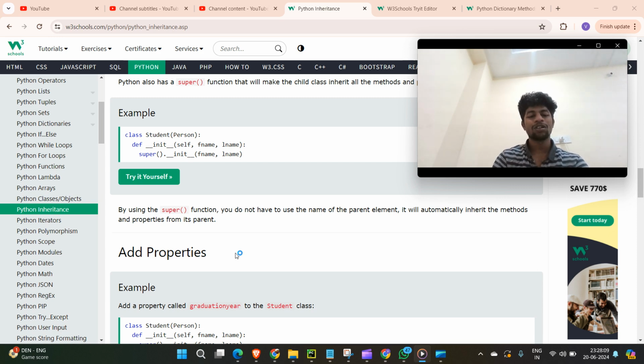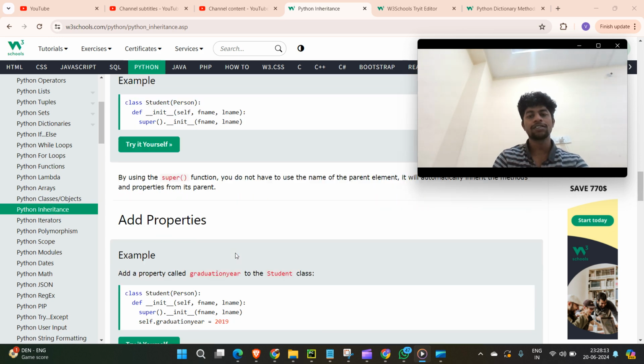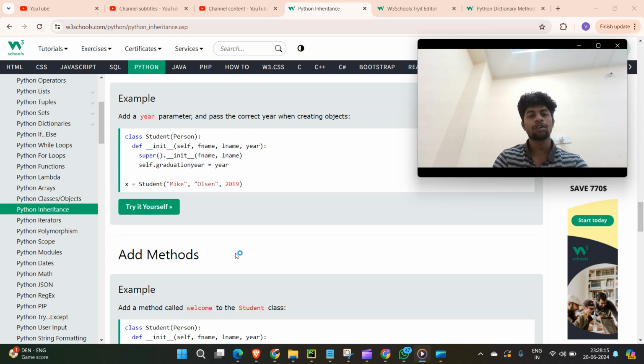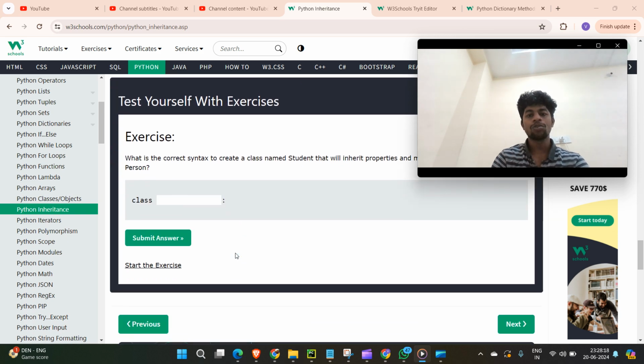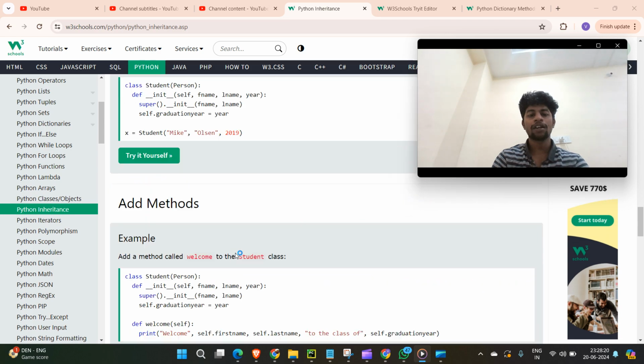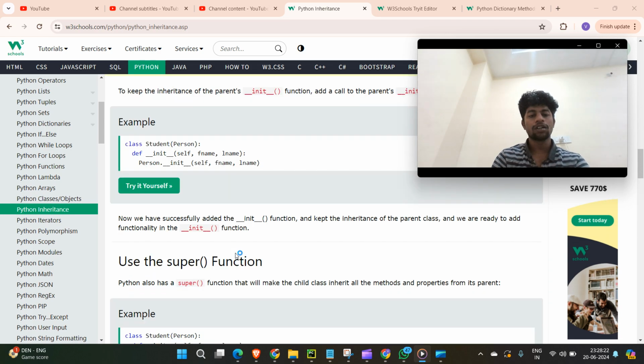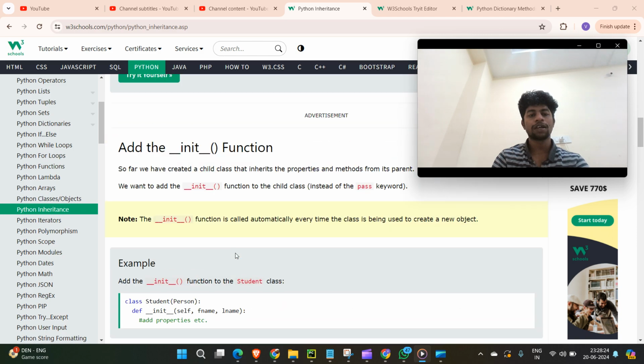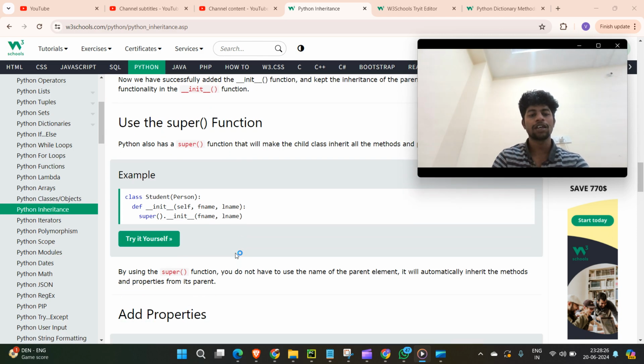So you don't need to worry much about this. Just go through the content and see what was written there and what you need to understand. You don't have to use the name of the parent element. In this example, you just pass the class and student in this way, and they inherited.